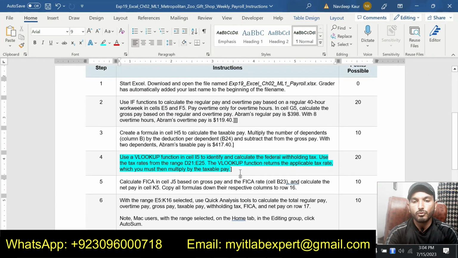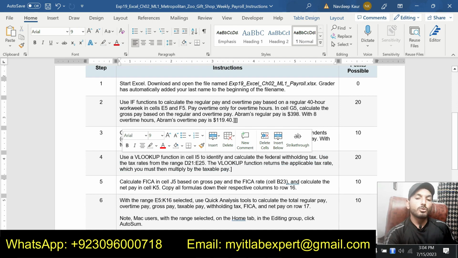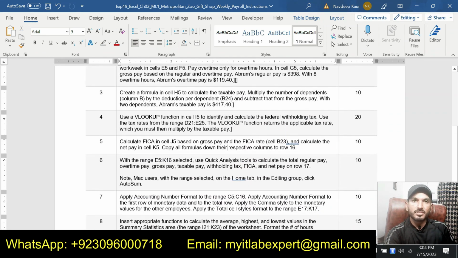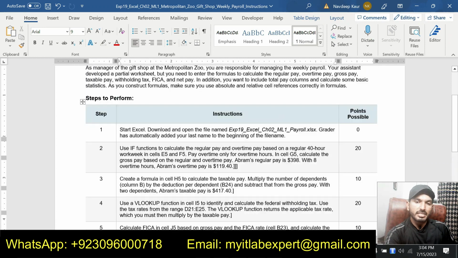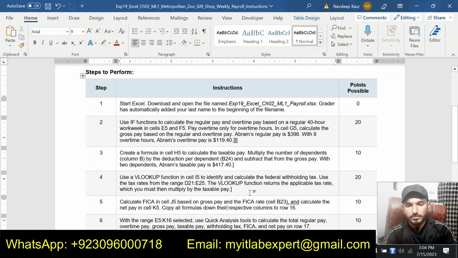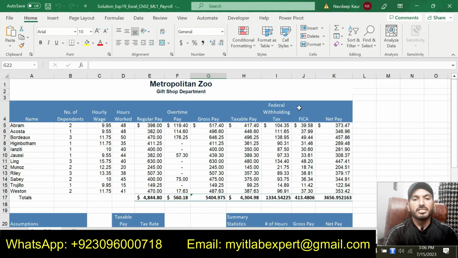So I have shown you 4 complete steps for this assignment, and I have shown you how you can complete those steps. Now I am going to give you an overview for the remaining steps so that you can match your version with mine, and if it is matching, then you are going to get 100 out of 100. So let me show you the final version. So this is the final version of this assignment.